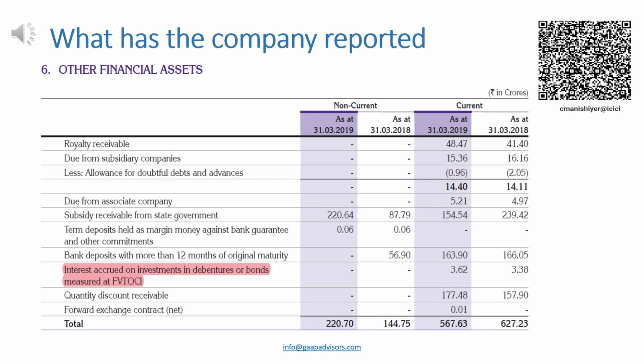A listed company in its published financial statements has aggregated interest accrued on investments in debentures or bonds measured at fair value through other comprehensive income with other financial assets. In our view, this is not in accordance with Ind AS 109. The reason for the same is explained in the next slide.